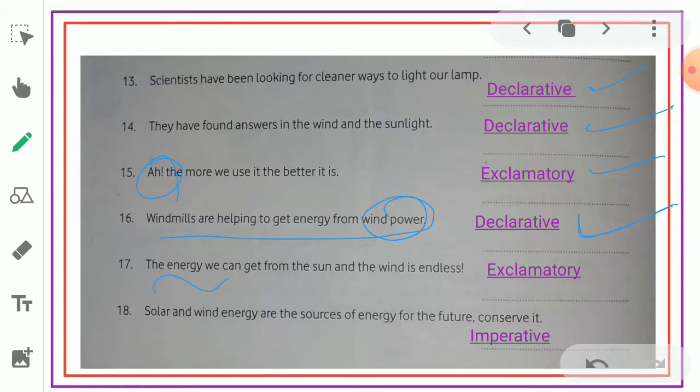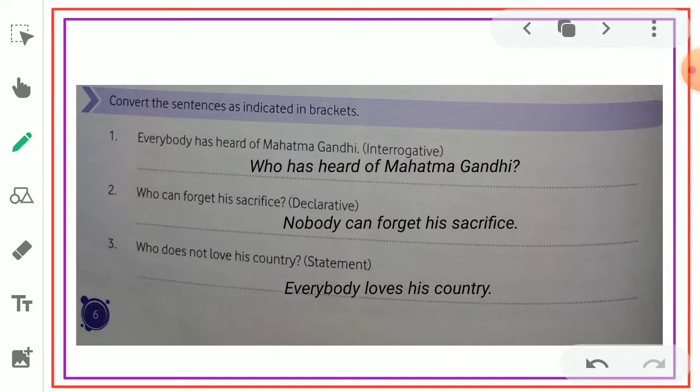The energy we can get from the sun and the wind is endless! Exclamatory, ends with an exclamation mark. Solar and wind energy are the sources of energy for the future. Conserve it. So conserve it is an order, some sort of command. That's why imperative. Then convert the sentences as indicated in brackets. So in the brackets they have told us what to do.